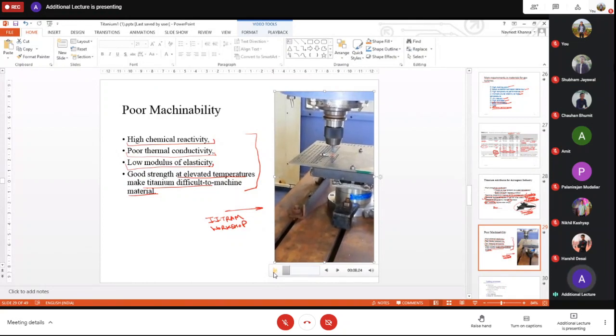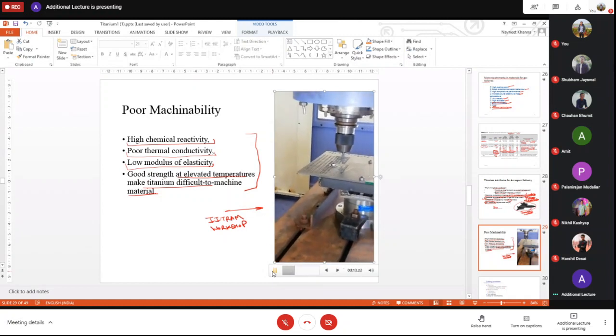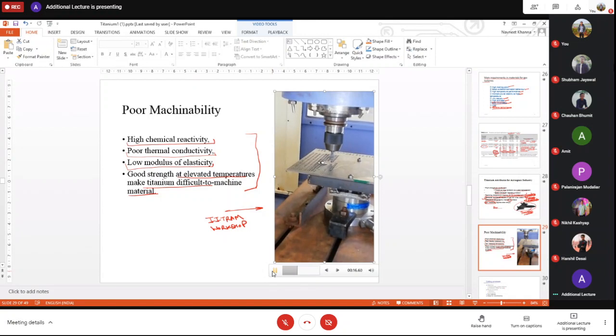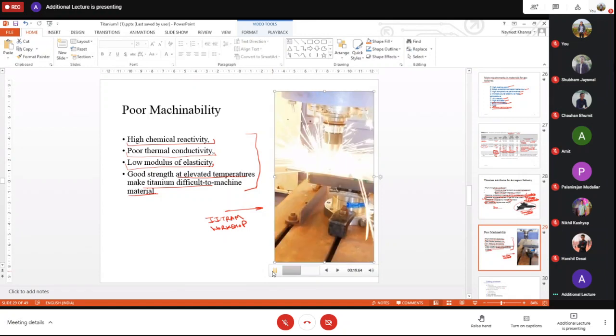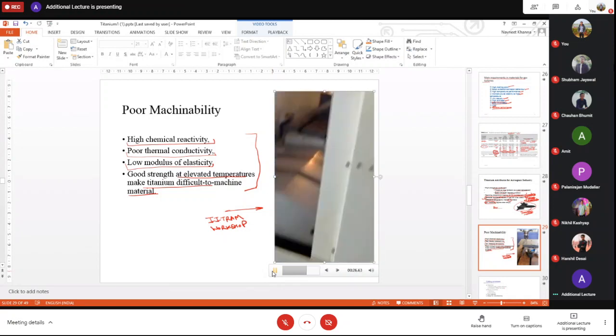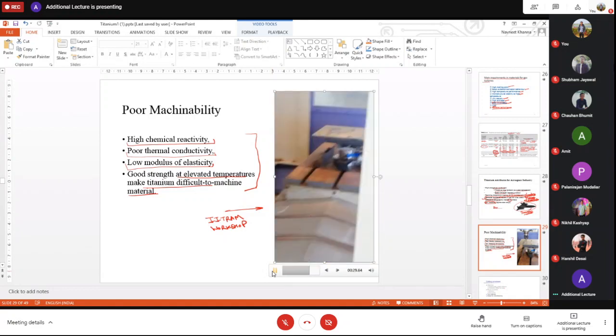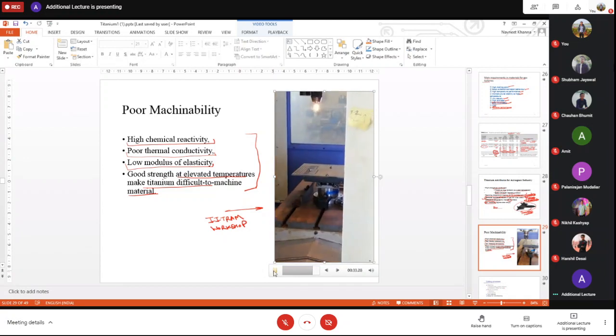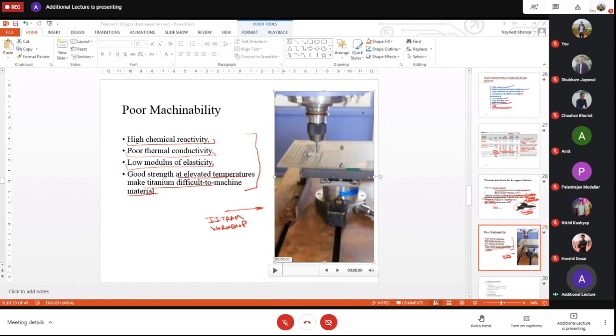So you can see what is happening at the cutting zone. Please look at it carefully and keep on reading these poor machinability characteristics, keeping all these things in your mind. So what you observed,